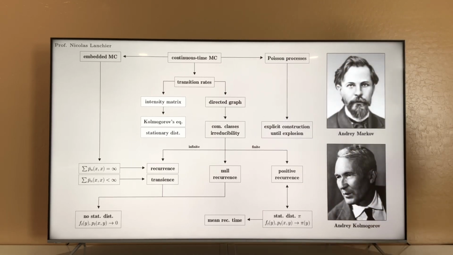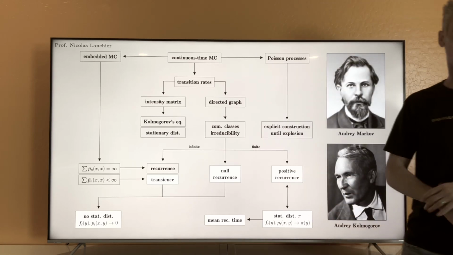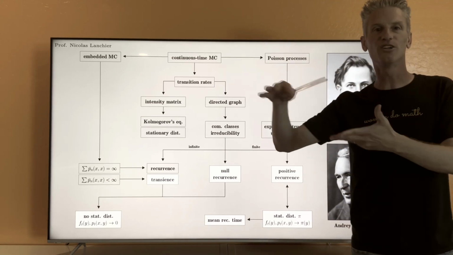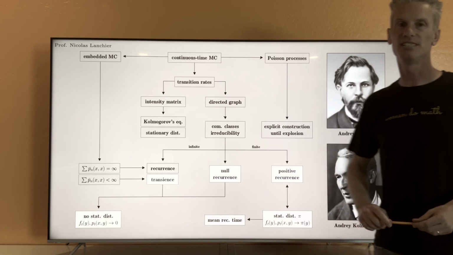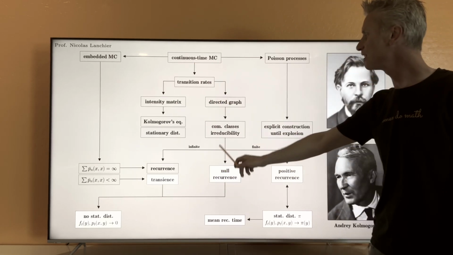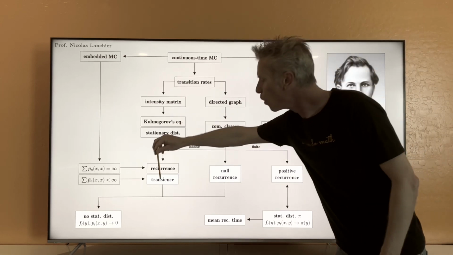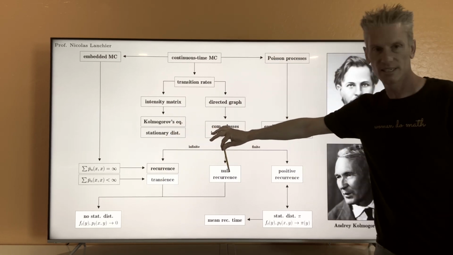Then with all that, we'll be able to give a complete picture of the convergence theory for continuous time Markov chain, and exactly like for discrete time, excluding again this notion of periodicity, we'll be able to prove that if a continuous time Markov chain is irreducible, then either all states are transient or all states are recurrent.